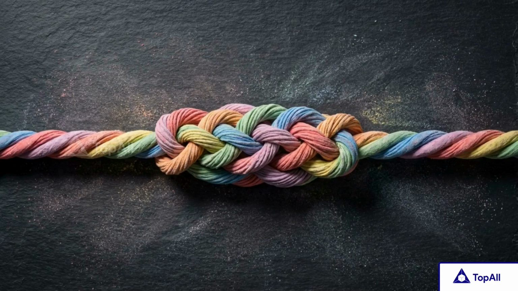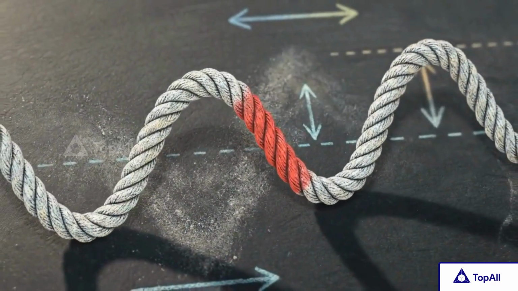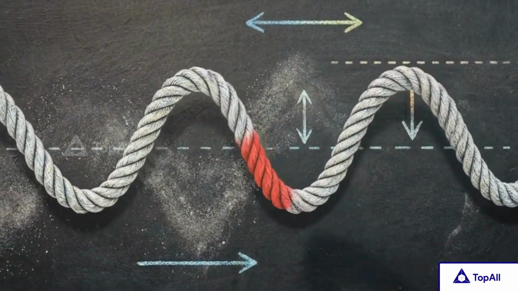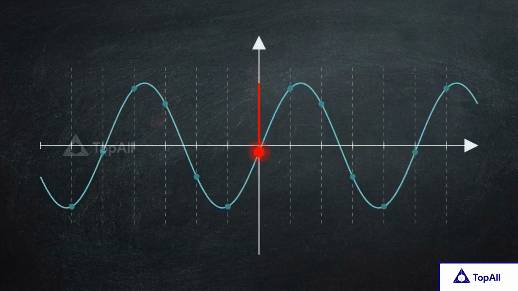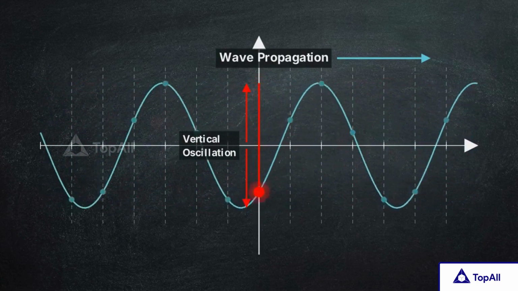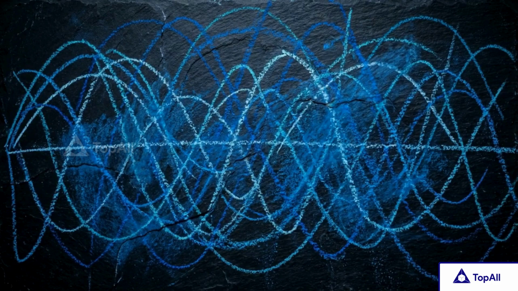But the visual of a traveling shape is slightly deceptive. The physical medium, the actual material of the string, is not traveling to the right along with those peaks. Instead, every individual particle making up that string is moving along a strictly temporal dimension, oscillating up and down in place. How do we isolate and measure this internal, stationary rhythm when the macro shape of the wave is constantly shifting across our field of view?